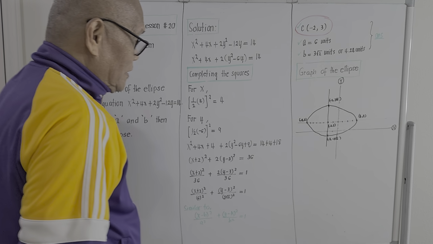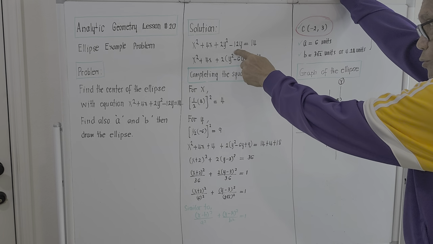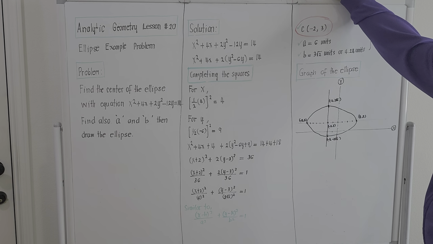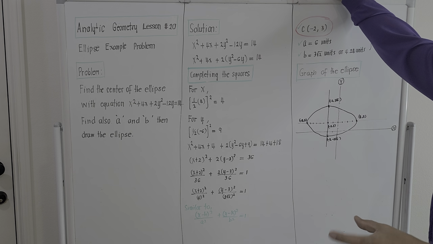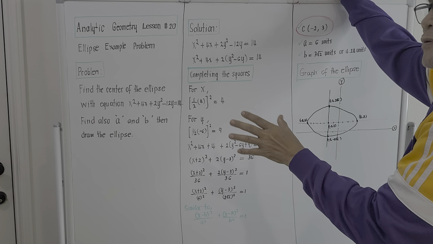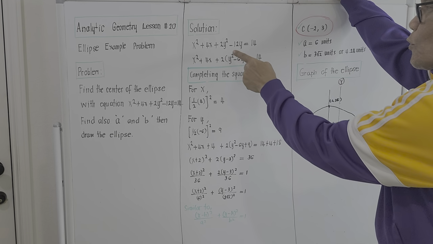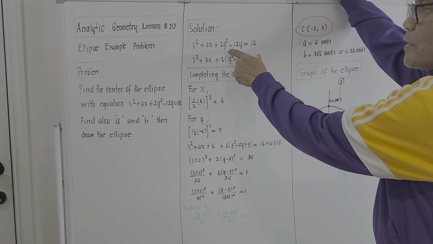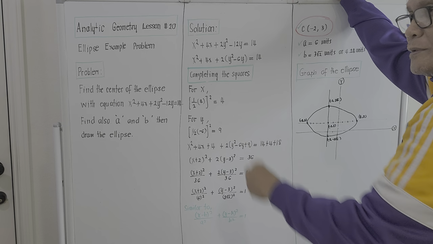We will rewrite the given equation, x squared plus 4x plus 2y squared minus 12y equal to 14. Okay, that's a quadratic equation involving x and y. Then we'll try to rearrange the given equation a little bit, because the coefficient of the y squared term is 2, so we have to do something about it.